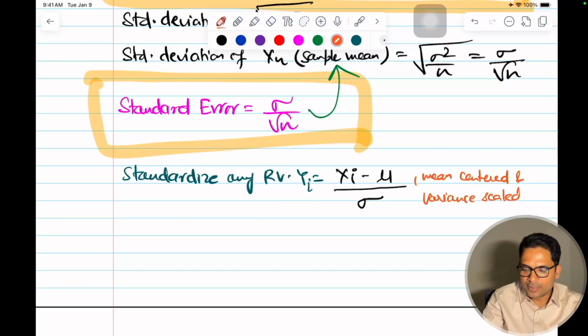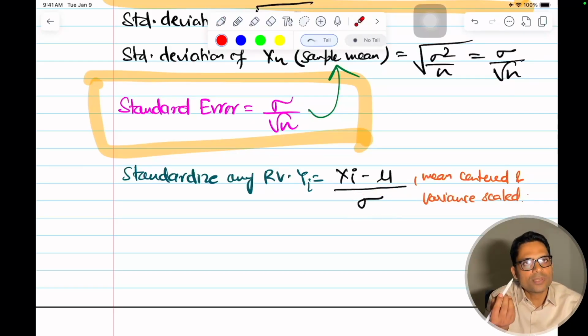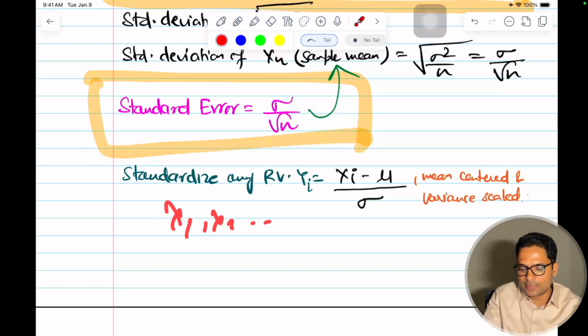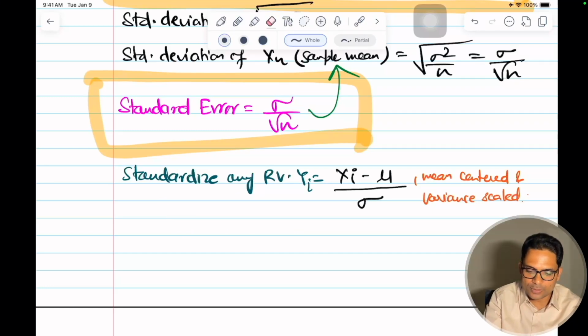So the scaling factor is based on variance. Standard deviation is the square root of variance. So mean centered, I'm centering it towards the mean and I'm scaling it by the factor 1 by square root of variance, that is my standard deviation. My scaling factor is 1 by sigma. And for each of the data in the sample, there will be y1, y2 till yn. So instead of x I should write yi here to avoid confusion.